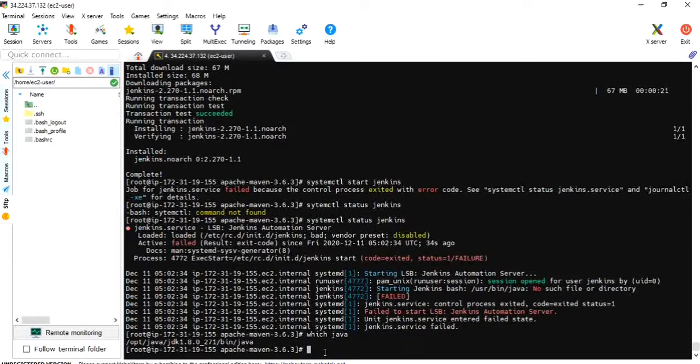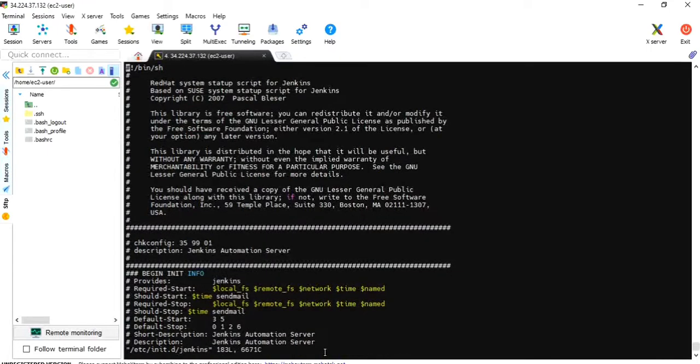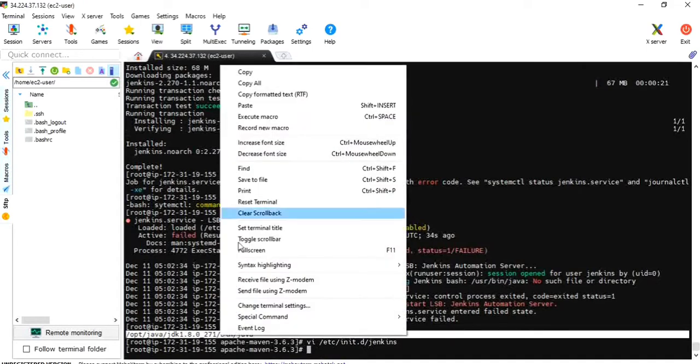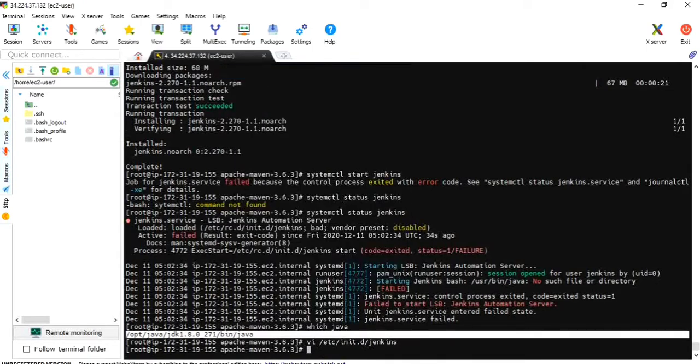Let me go to vi etc init.d, okay, Jenkins file. Sorry, I need to copy that path. Yeah, this is the path. Copy.